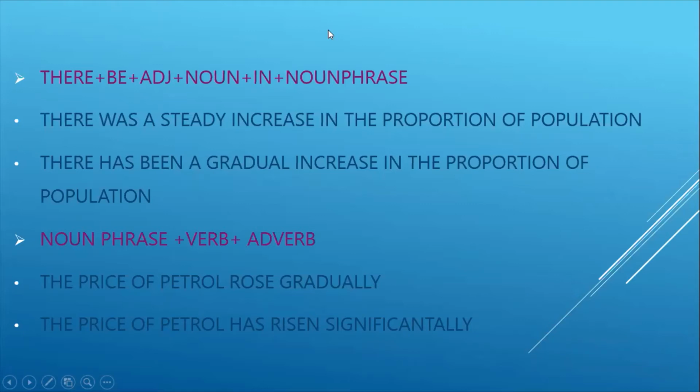Anyways, this is also a way how we can describe the trend, whether it is a steady increase, or if the source is showing a gradual increase or gradual decrease, or if it is showing any other trend, you can use this in order to describe different types of trends in your chart.